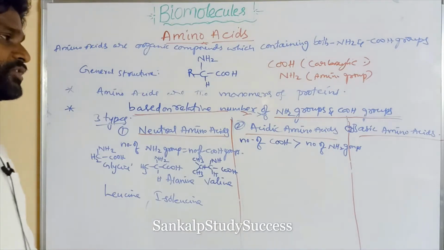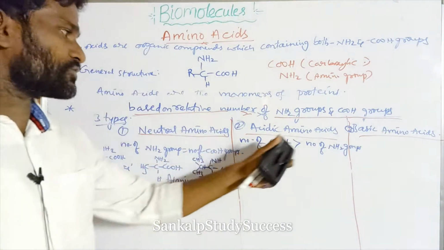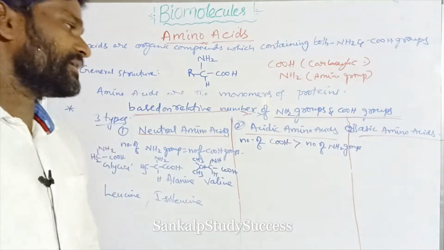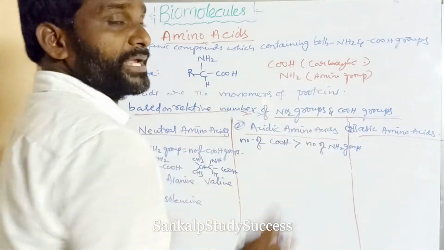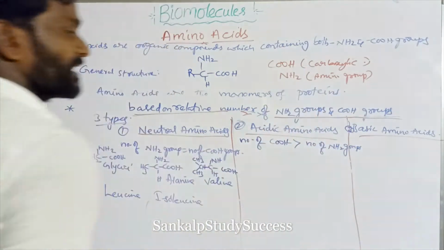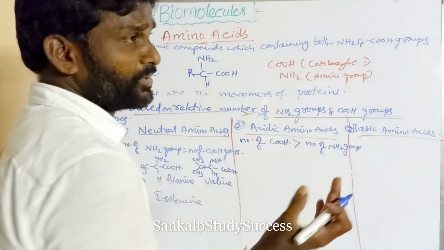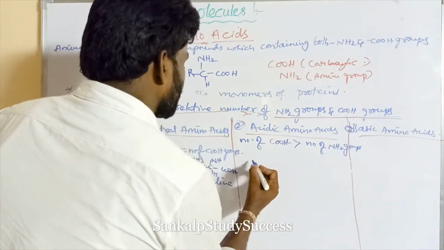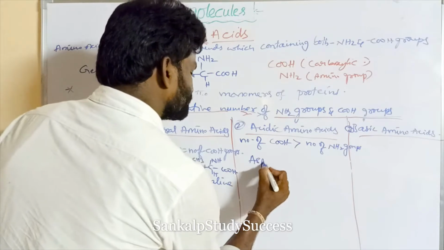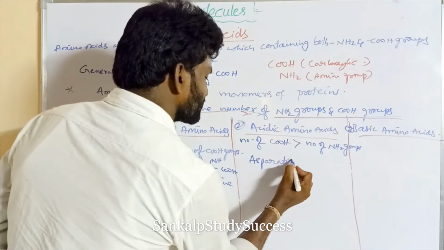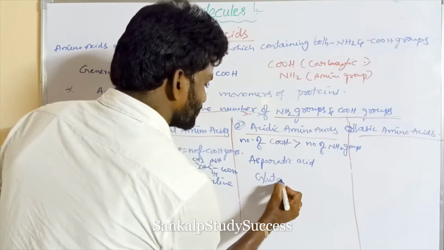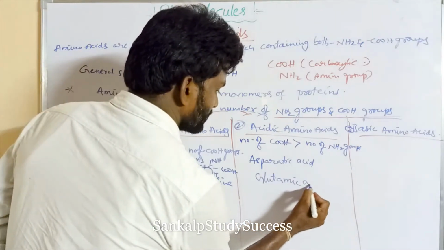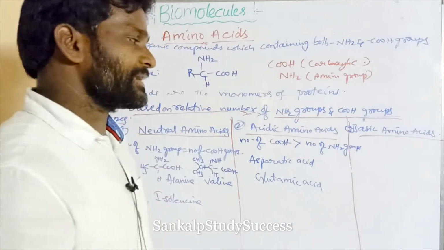If the amino acid contains more COOH groups than amino groups, it is known as an acidic amino acid. That means it has a more acidic nature. So we can take aspartic acid and glutamic acid.